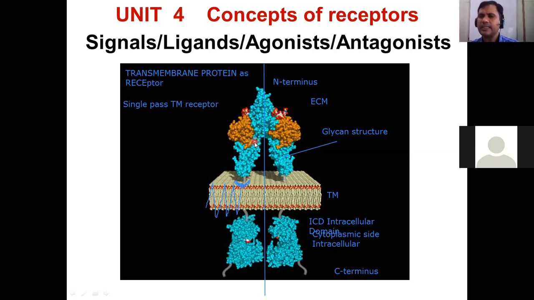It can be integrin, cadherin, GPCR, receptor tyrosine kinase, or an ion channel receptor. If you have understood that idea and concept, that will be the success of unit 4.